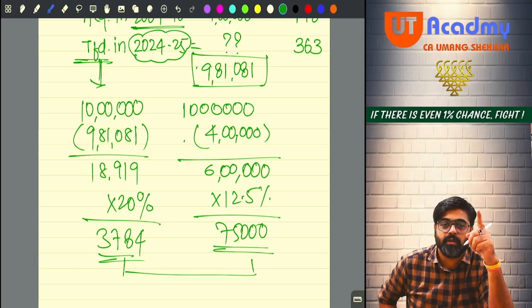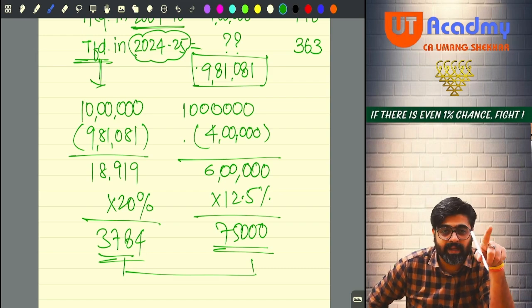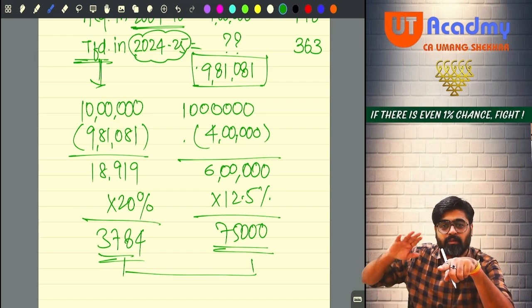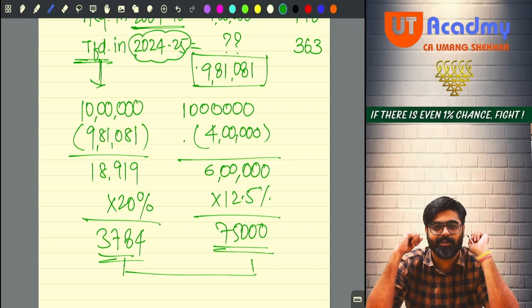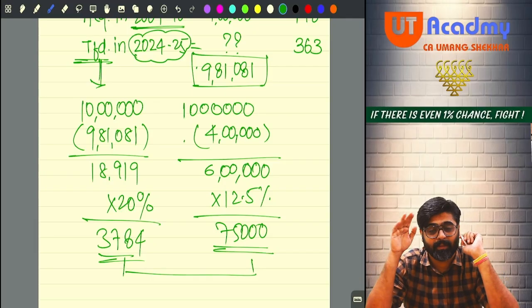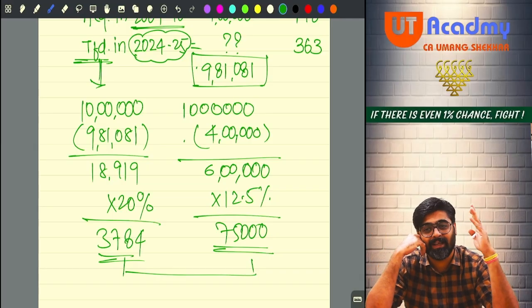And because of the indexation, sometimes, in fact the majority of the times, the assessee used to calculate a loss also. Now there are no chances that he will get a loss.